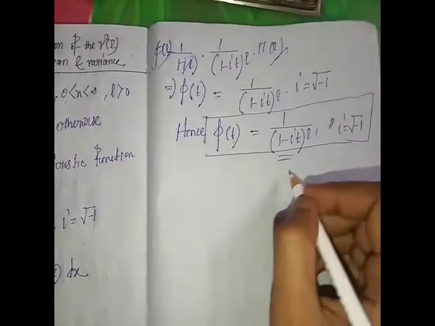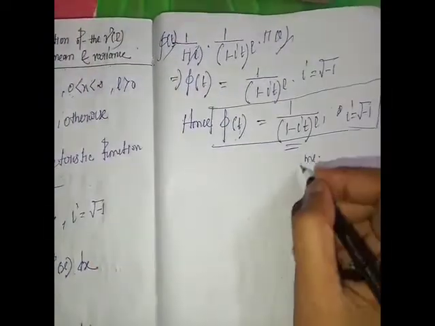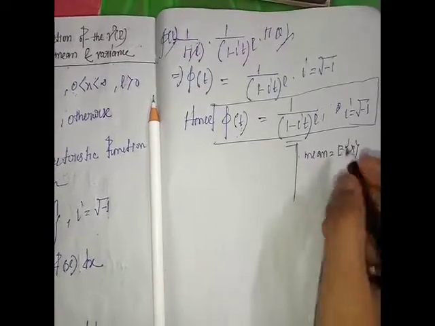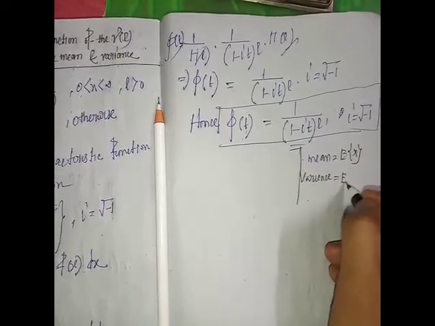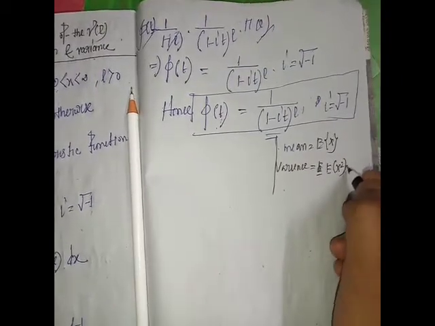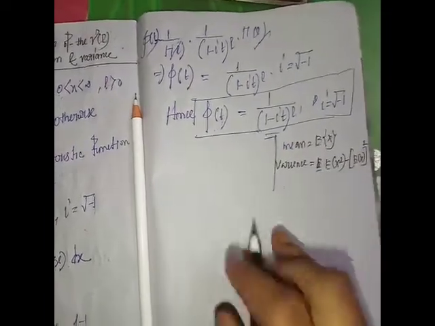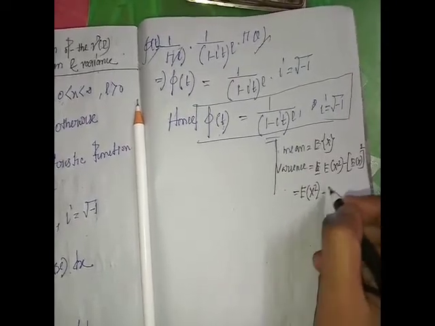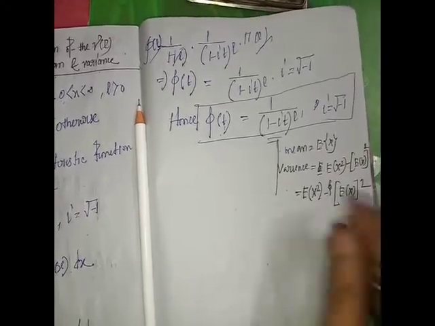So the formula of mean is expectation of x, and the formula of variance is expectation of x square minus expectation of x whole square. So this is the formula of variance.